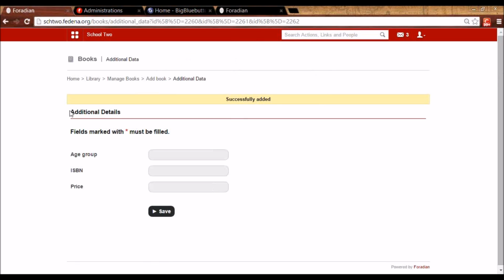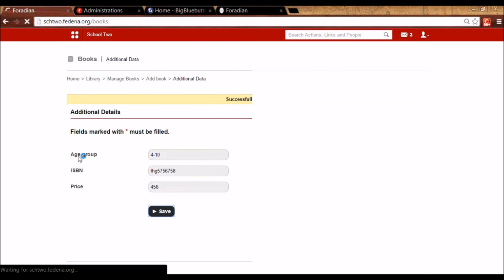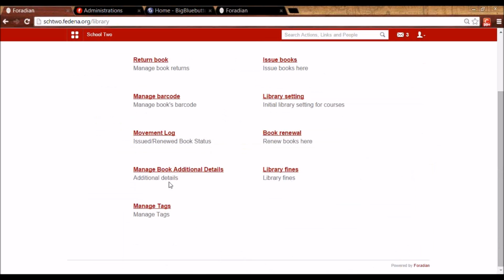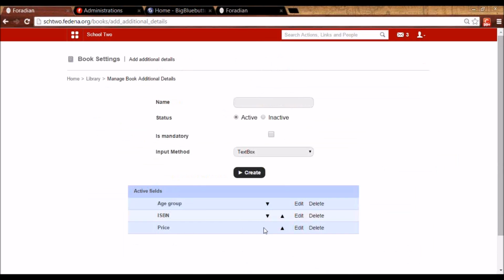And you will see the additional details, like we have done for hostel, we have done for employee, student, are appearing here. So if you want to take the price of the book, you can mention that here. Age group for whom it is applicable can be mentioned. ISBN can be mentioned. Again, these additional details I've created by going to Manage Book Additional Details. So they are appearing.